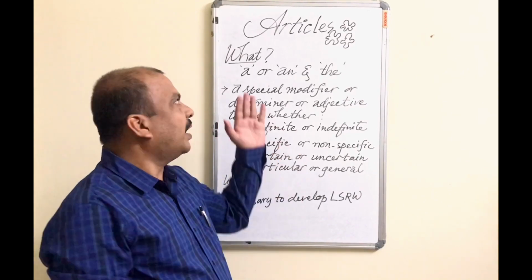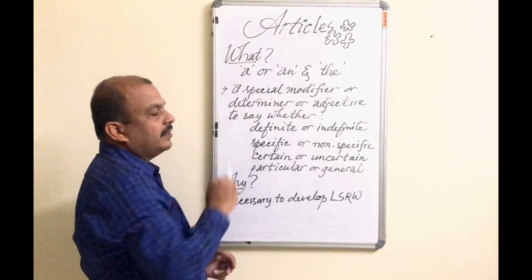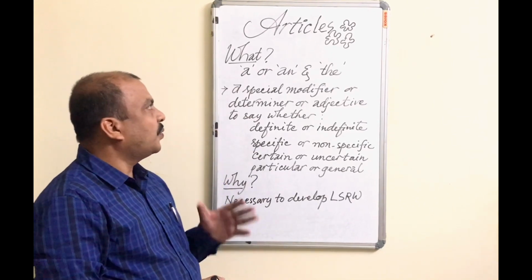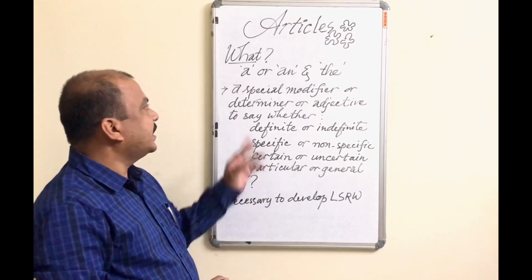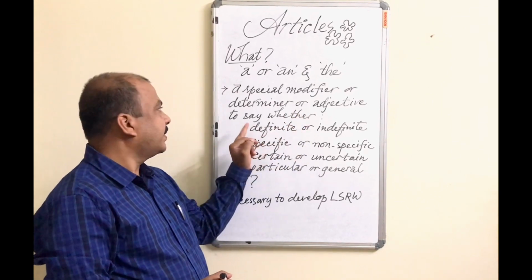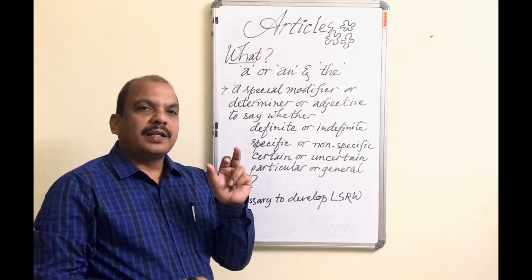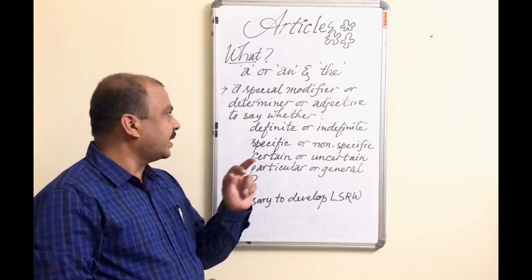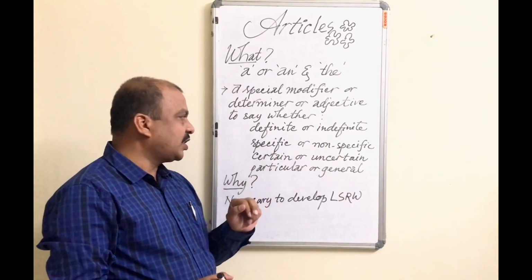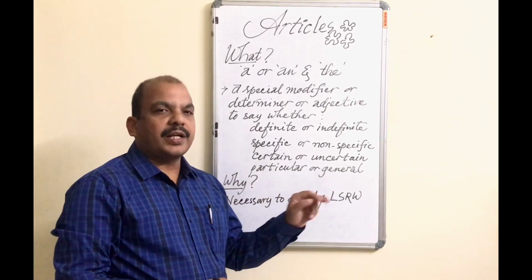And let's start with what part of speech? A, an, and the. These are called articles. And what is an article? It is a special modifier or determiner or adjective to say whether the noun word is definite or indefinite, specific or non-specific, certain or uncertain, particular or general.